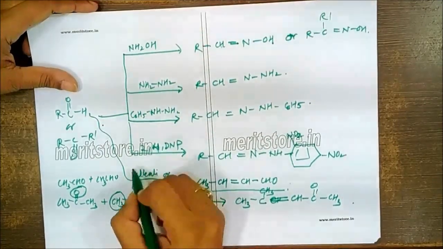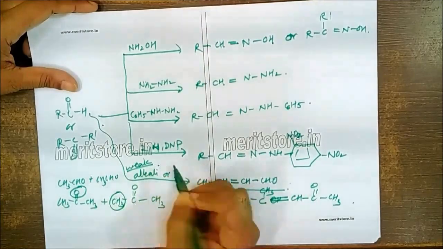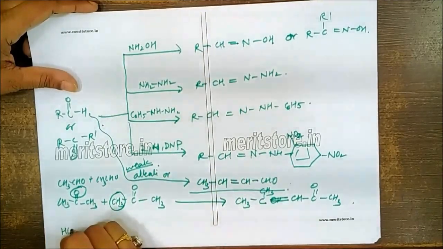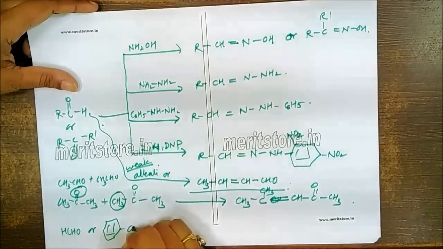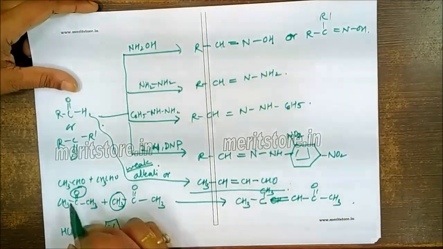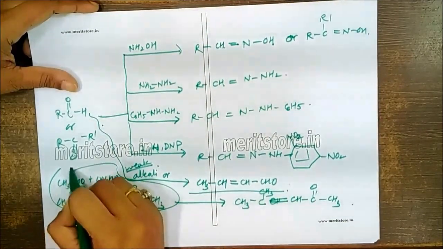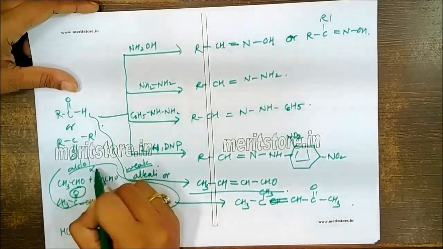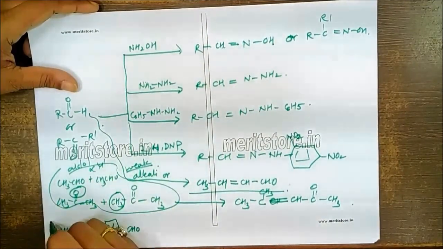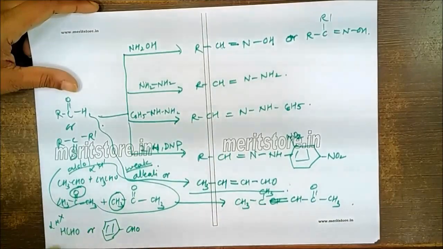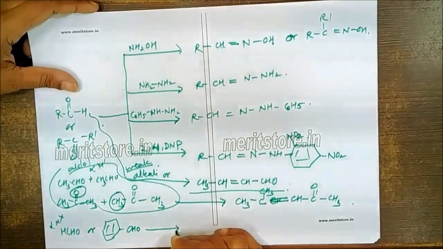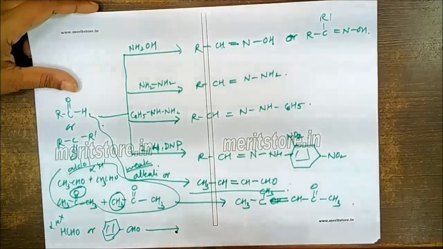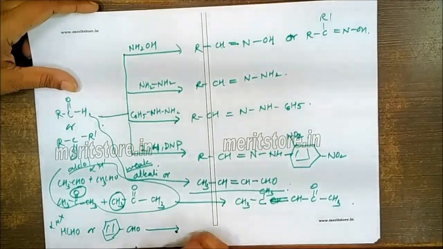This is carried out in presence of weak alkali. If we carry out in presence of strong alkali with the compound like HCHO or benzaldehyde, that is the one which is not having the alpha carbon. Aldol is only possible for those which are having alpha hydrogen atom. Here the alpha hydrogen is not there, so this kind of product on reaction with alkali gives you formation of one alcohol and one acid.